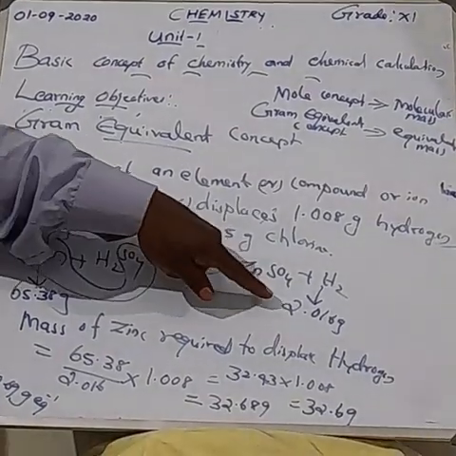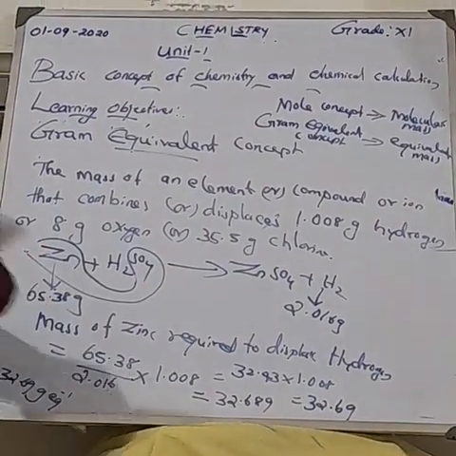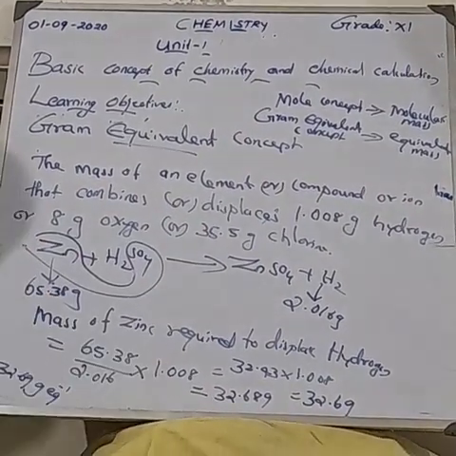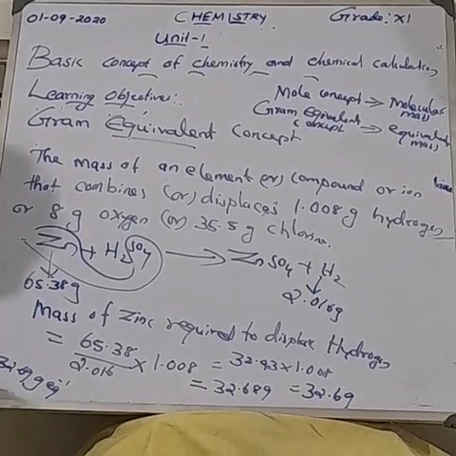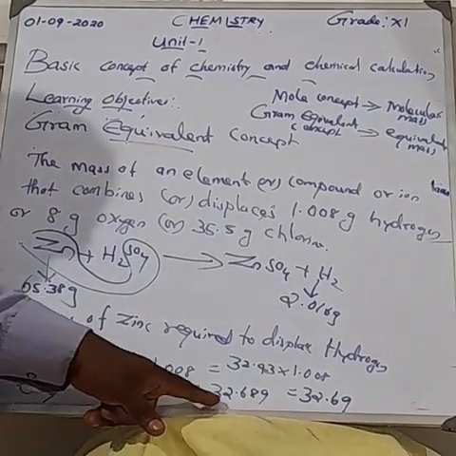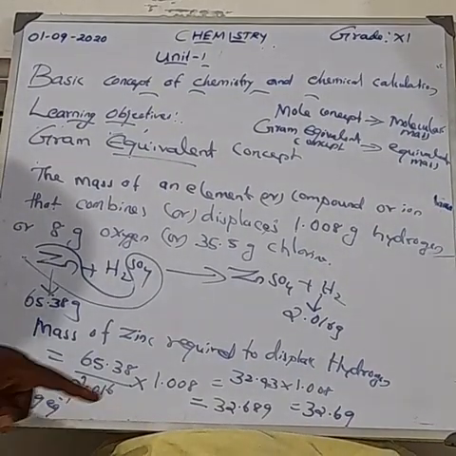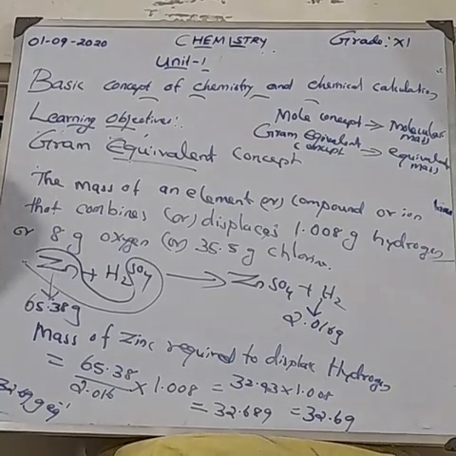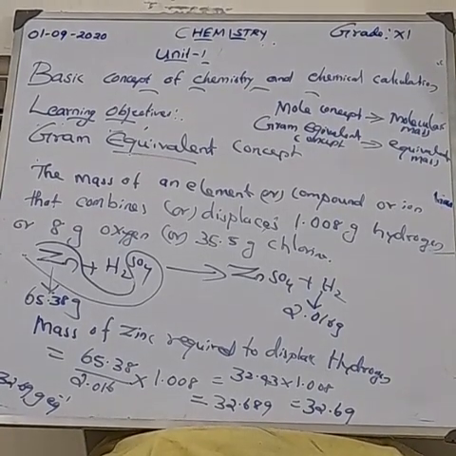65.38 divided by 2.016, into 1 hydrogen value 1.008. That is approximately equal to 32.43 into 1.008. We get 32.689, otherwise 32.69. This is the gram equivalent mass of zinc.